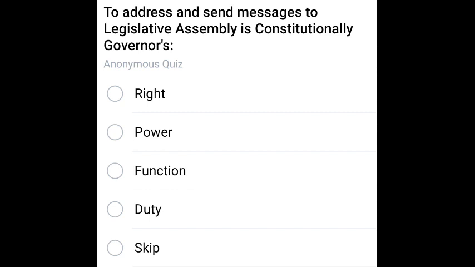To address and send messages to Legislative Assembly is constitutionally governed as a right, power, function or duty? Skip those. It is a right. It is a right to address and send messages to Legislative Assembly.